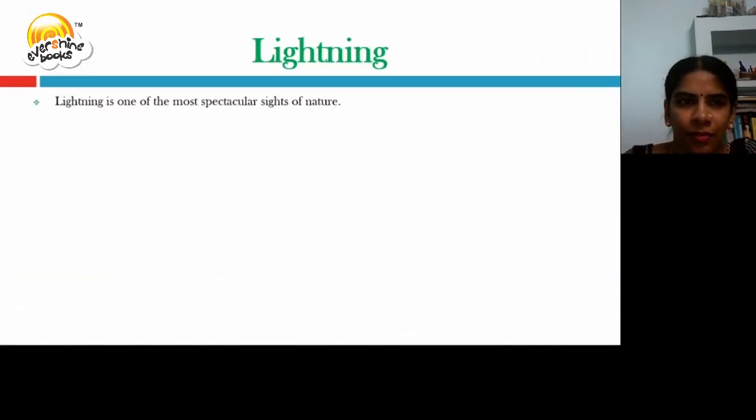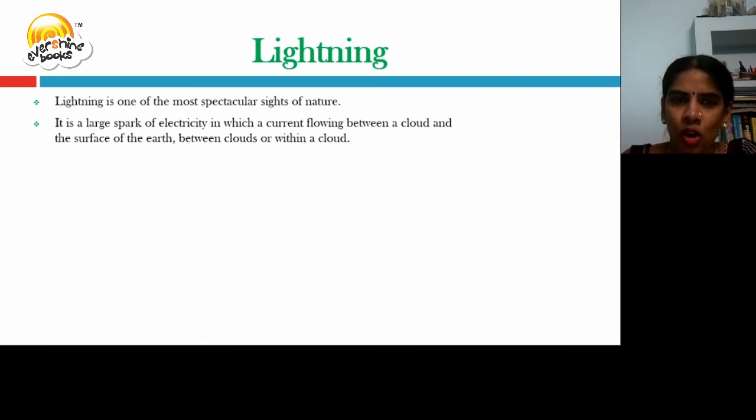Lightning. Lightning is one of the most spectacular sights of nature. It is a large spark of electricity in which a current flows between a cloud and the surface of the earth, between clouds, or within a cloud.